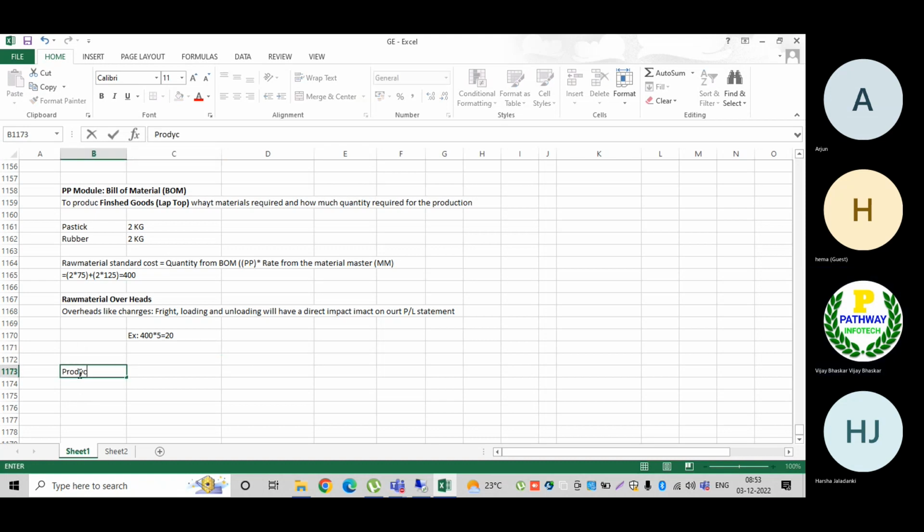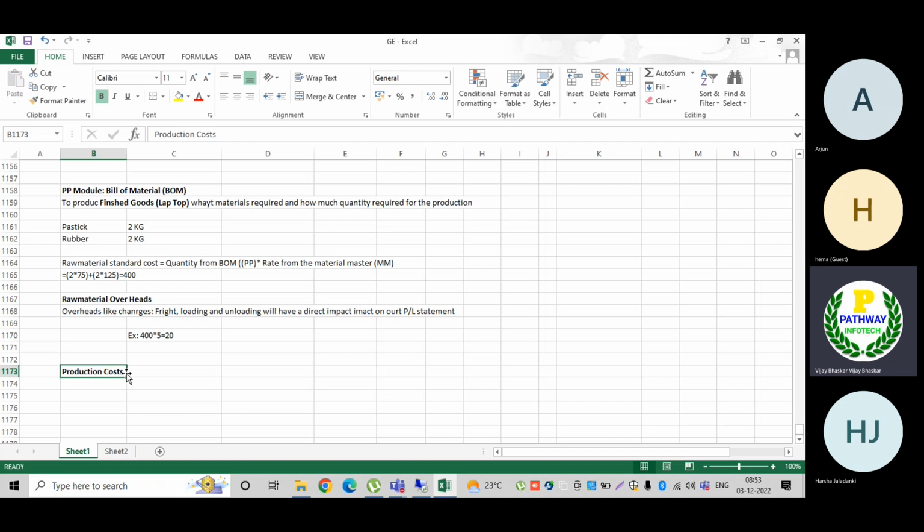Production costs. Now, to manufacture a product, what kind of costs are incurred, which are involved?